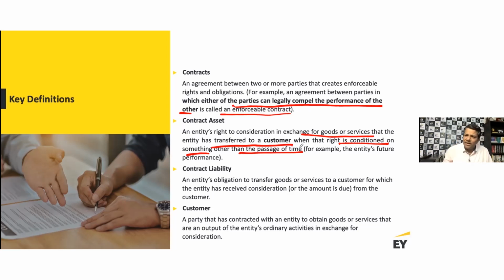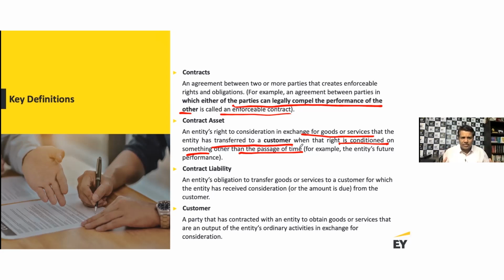Similarly, a contract liability, again from a customer perspective, is your entity's obligation to transfer goods or services to a customer for which the entity has received the consideration from the customer. So you have already received the consideration, right? But you haven't yet transferred the promised goods or services, then you record that as a contract liability. If you have transferred the promised goods or services and you are entitled as a result of the transfer to the promised contract consideration, then you're going to record that as a contract asset.